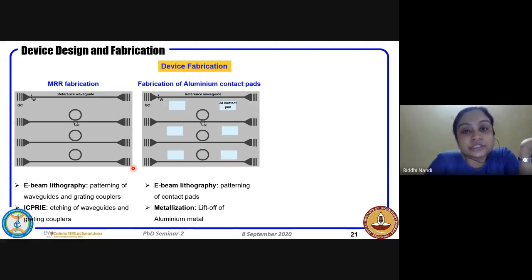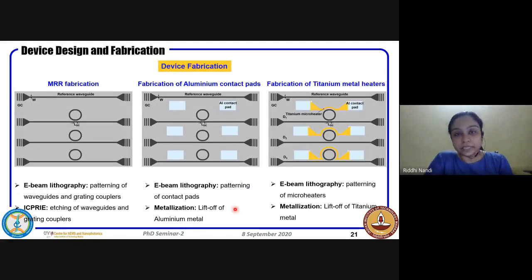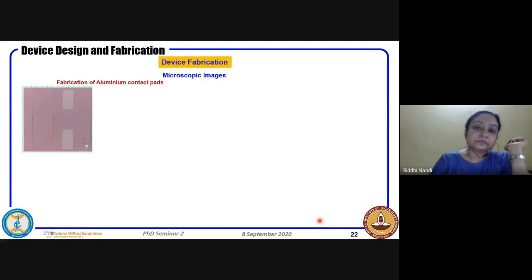The second mask we used is to deposit the aluminum contact pads. So we patterned for the aluminum contact pads, and then did thermal evaporation of aluminum, and finally we did lift off. And the final mask was for the titanium metal heaters. So here again, we used electron beam lithography to pattern the micro heaters, and we used E-beam evaporation to evaporate titanium. That helps us give a much more precise control on the thickness of titanium that we are depositing. As I had mentioned previously, we have used 100 nanometer thickness of titanium for our study.